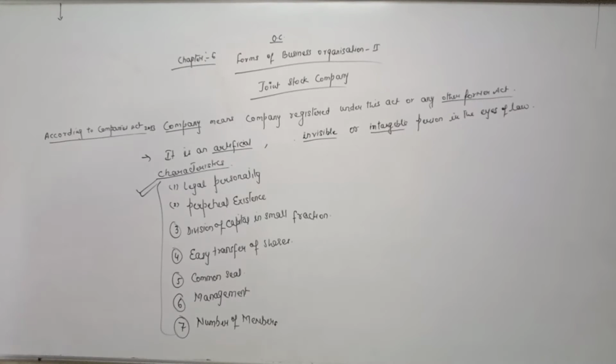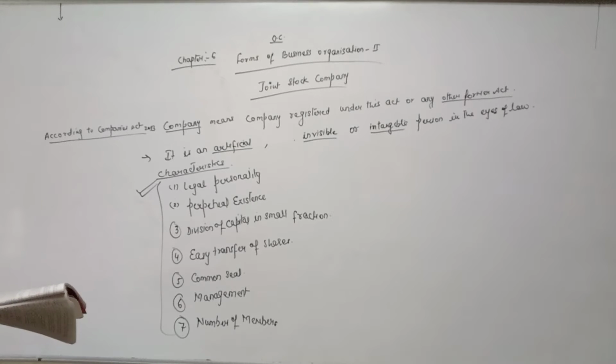The person who established any company is called a promoter, not owner. Such person may be a director of that company, but is not called owner. They are called promoters. So company gets a separate legal personality with its registration.